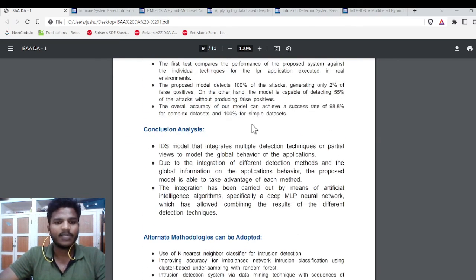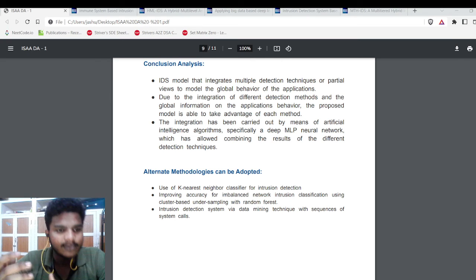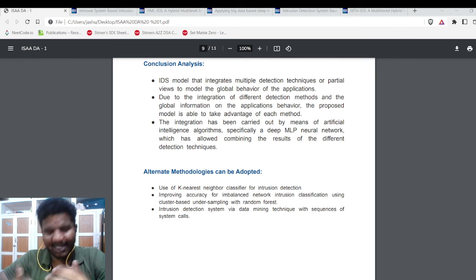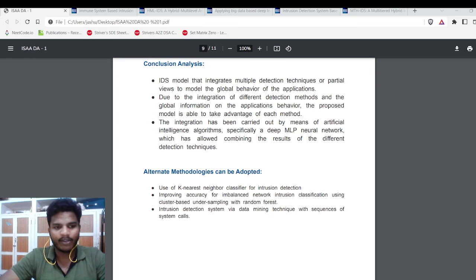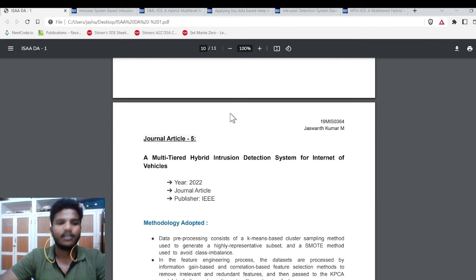This paper has presented the generic design of an IDS model that integrates multiple detection techniques or particular views, and that concatenates the global behavior of the applications. Due to this integration of different detection methods and the global information on application behavior, the proposed model is able to take advantage of each method. So these are the alternative methodologies that can be adopted for the proposed model in journal article 4.